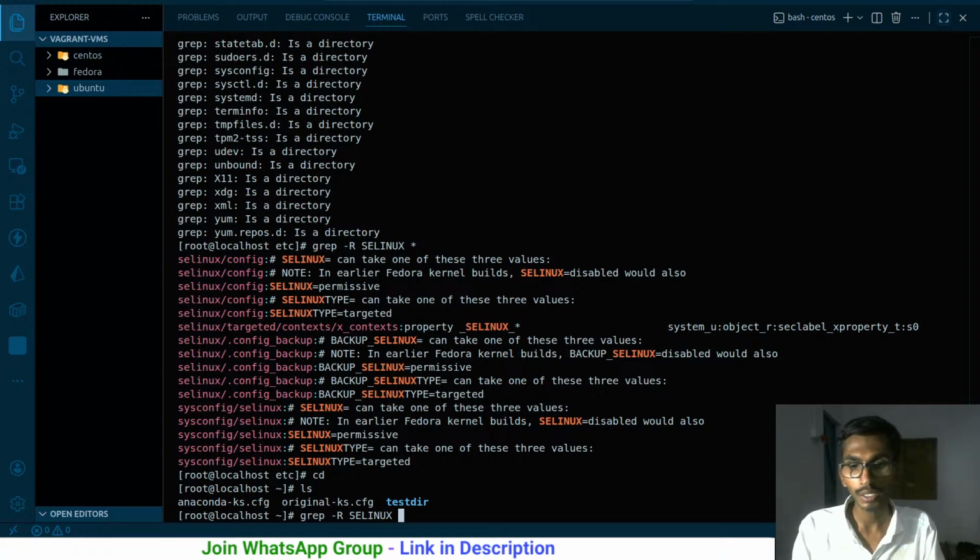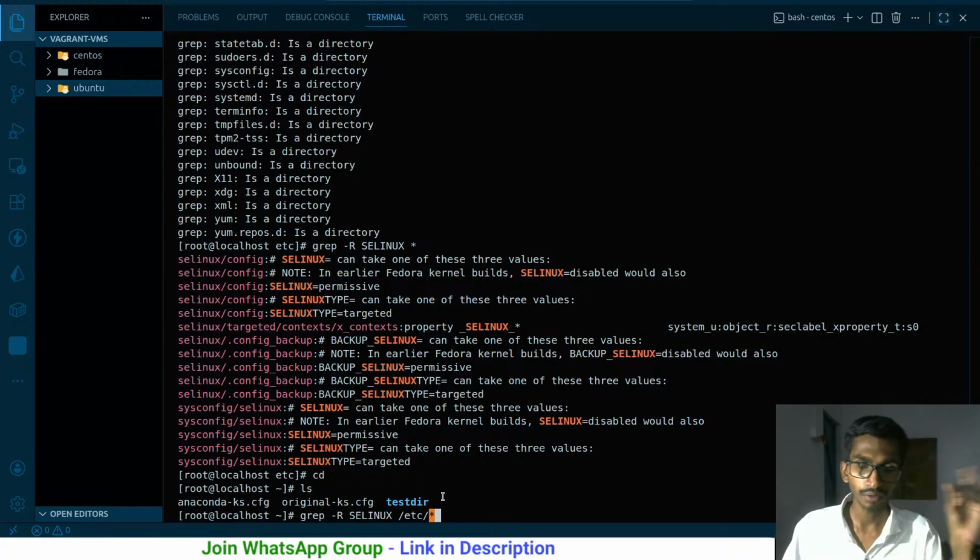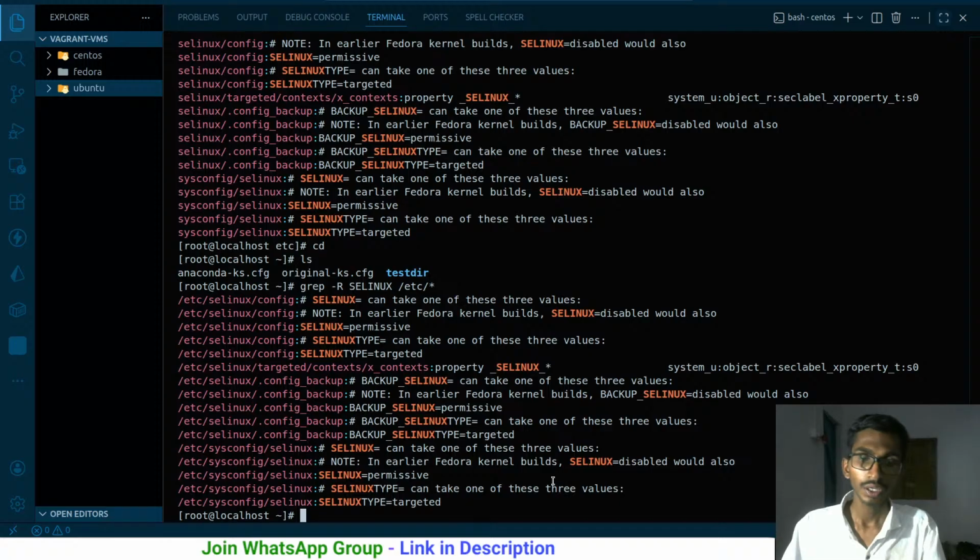Okay, coming back to this one, grep -r selinux, and I'm going to be filtering this content inside etc/*. Inside the etc folder, whatever I have, I'm using this wildcard. That simply means that inside etc, everything that you have, you are going to filter for this particular name, and it should be filtered inside the folders as well. If there are folders, go inside the folders and check if selinux exists or not. Run this, and you are getting this particular output.